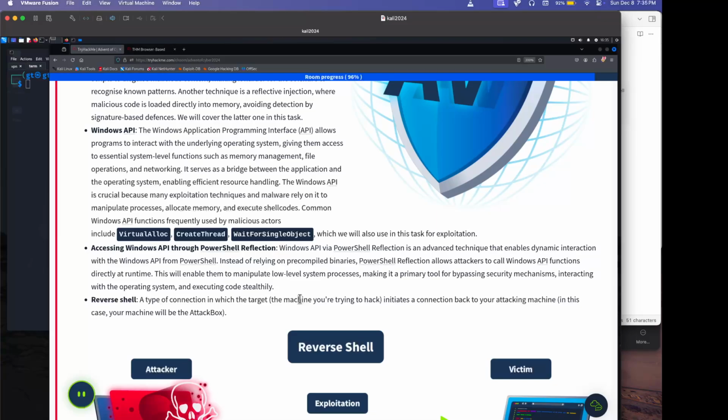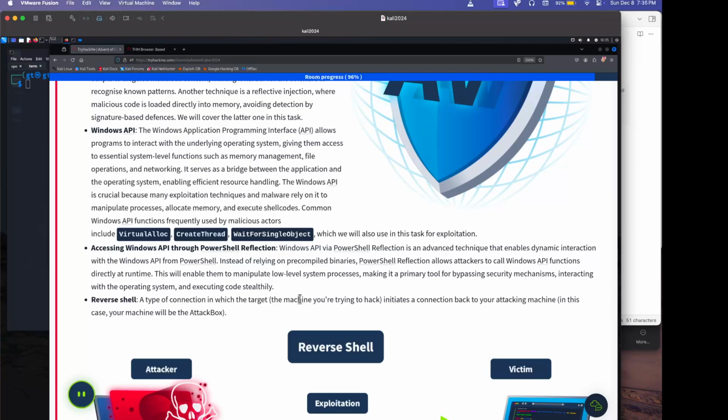The Windows API, the Windows Application Programming Interface, allows programs to interact with the underlying operating system, giving them access to essential system-level functions such as memory management, file operations, and networking. It serves as a bridge between the application and the operating system, enabling efficient resource handling.